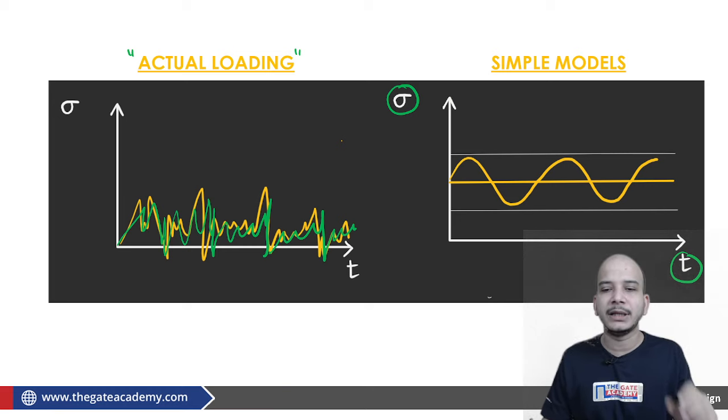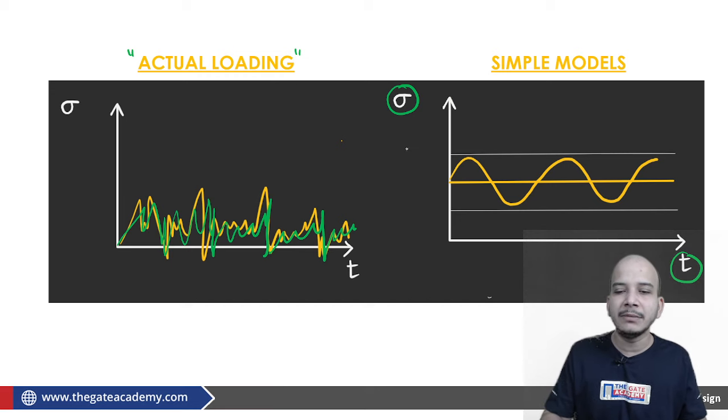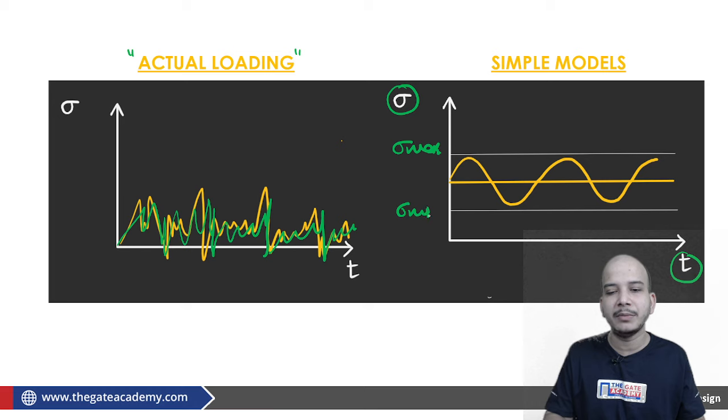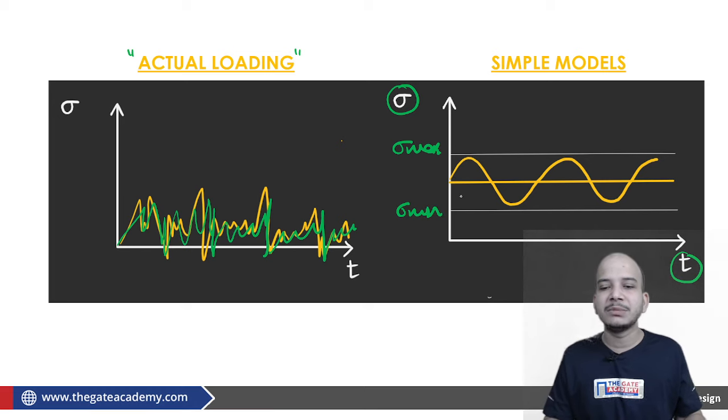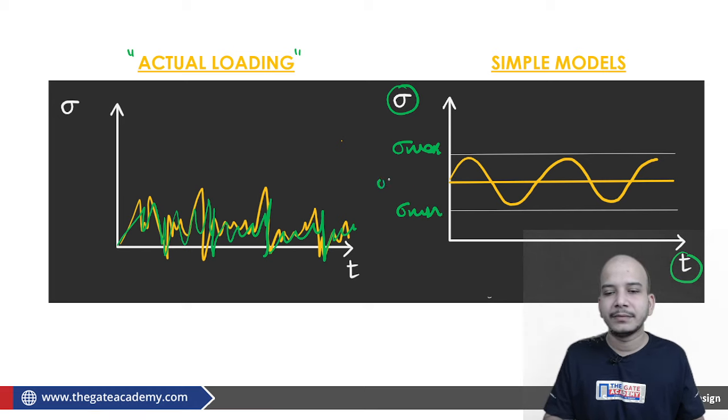Some sine curves will be there. Of course, here we will be having some sigma maximum, because sigma is not constant, so we will have sigma maximum, sigma minimum, and of course some sigma average. You can say that as sigma mean. If the mean is provided, then we can consider this to be your amplitude. So these things will be associated with the fluctuating stress cycle.